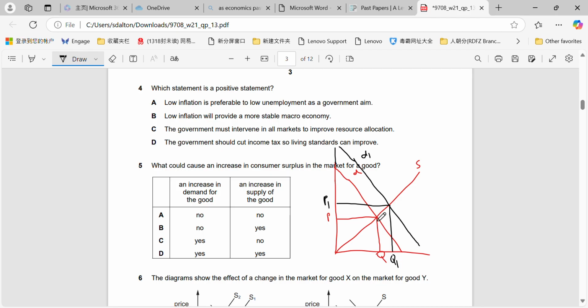And the same thing happens if we have a shift in the supply curve to the right, because what will happen there is that the price of the product will drop, and therefore the area above equilibrium price to the top of the demand curve will get larger. So an increase in supply and an increase in demand cause increases in consumer surplus.